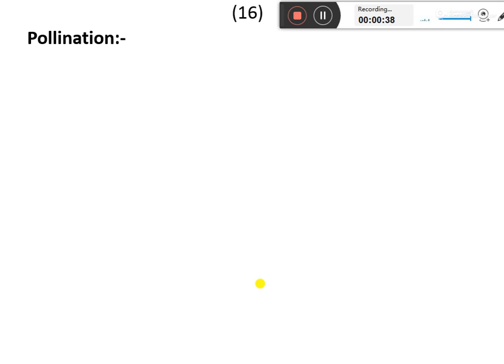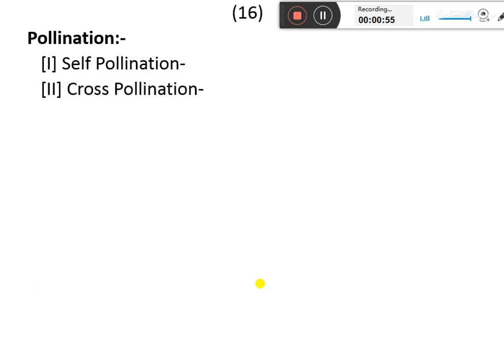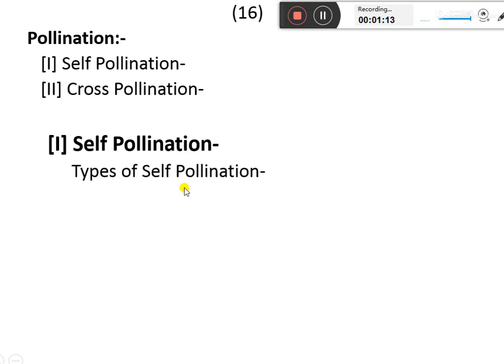Now, pollination, as we know, is the transfer of pollen grains from the anther to the stigma. First of all, there are two types of pollination: self-pollination and cross-pollination. Self-pollination: in self-pollination, there is a transfer of pollen grains from the stamen to the stigma of the same flower, and this again has different types.